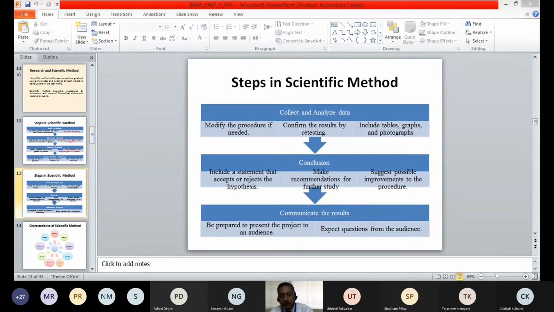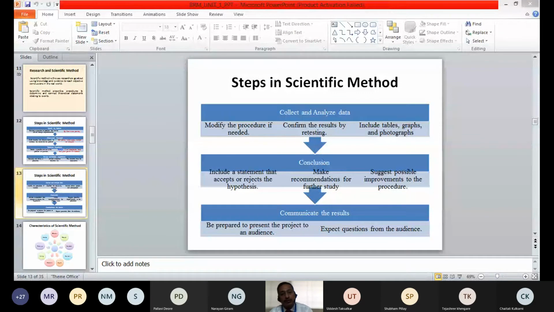Next step is, once we have formulated the research design, we have to collect and analyze the data. We collect the data from different sources. We modify the procedure if needed. We first see whether the information we are getting from those experiments or that collection method serves our purpose or not.